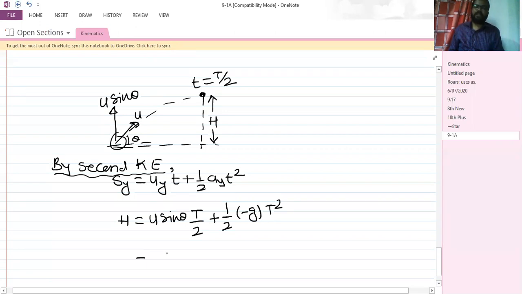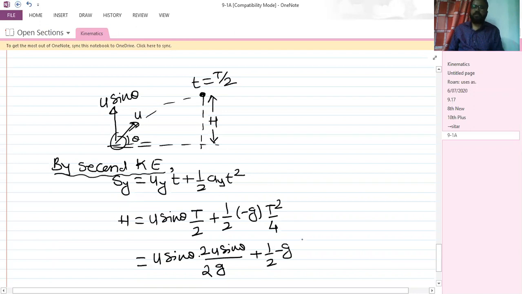So u sine theta into t, where t is 2u sine theta by g, into 1 by 2. Plus half minus g, here we write t by 2, so t squared by 4.